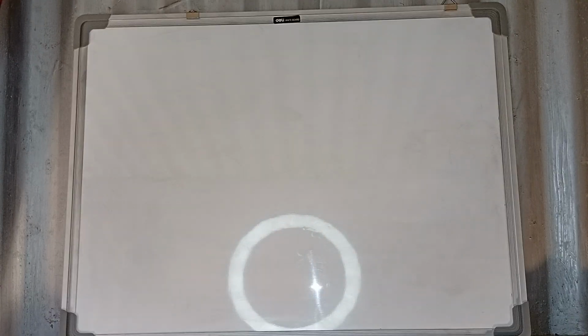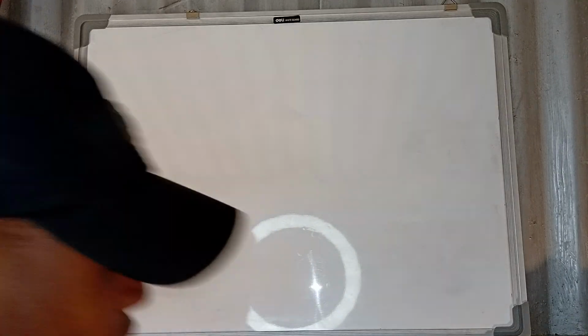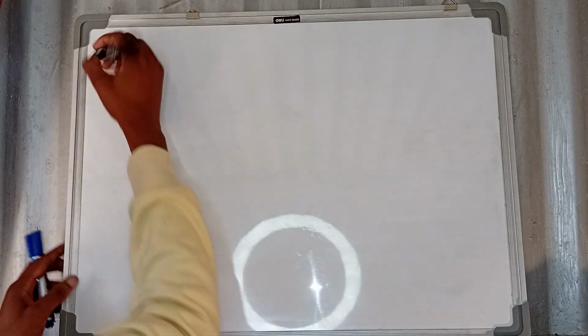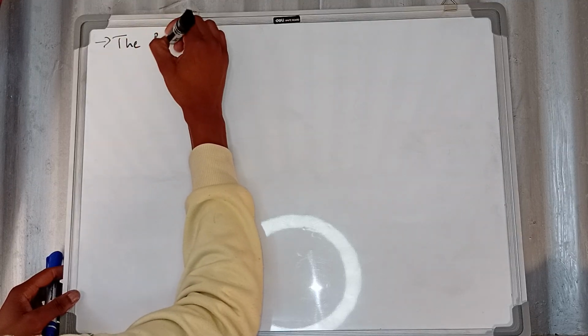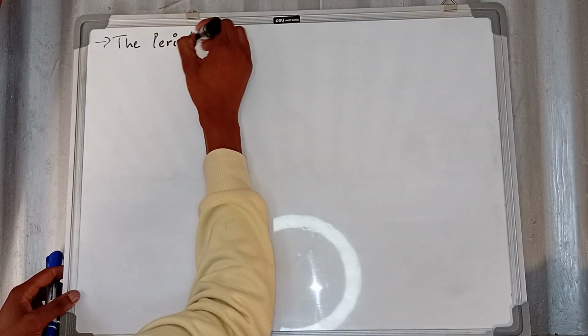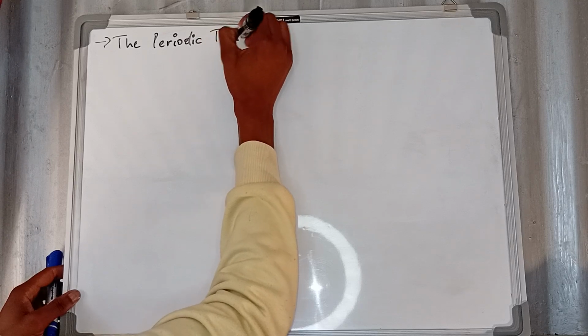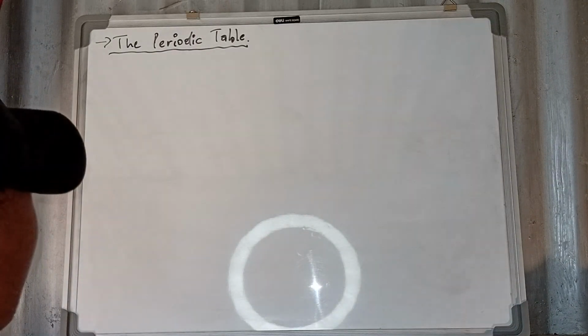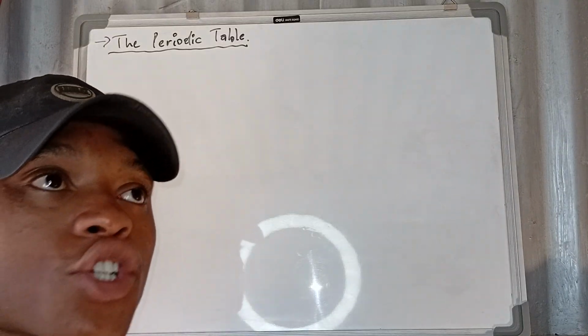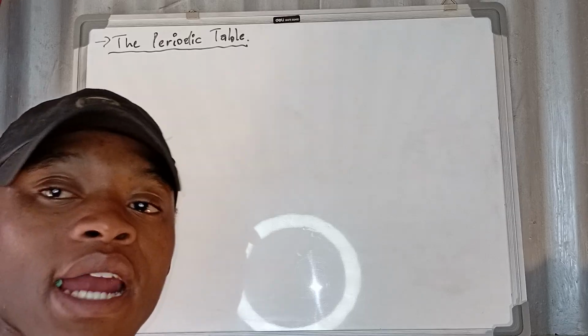As I was saying, the first thing we will be focusing on is the periodic table. Guys, this is very simple. On the periodic table, there are a few things that we're going to focus on. Before we go any further, the periodic table is a table that shows all types of elements.